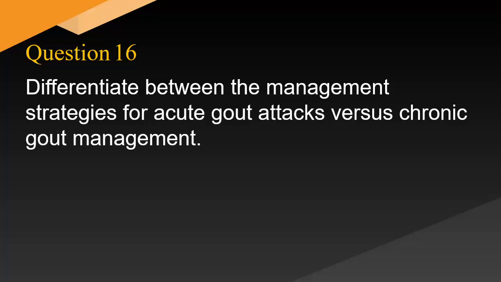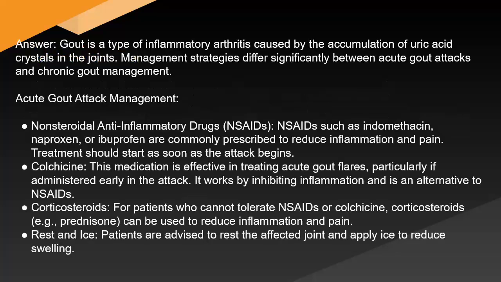Differentiate between the management strategies for acute gout attacks versus chronic gout management. Answer: Gout is a type of inflammatory arthritis caused by the accumulation of uric acid crystals in the joints. Management strategies differ significantly between acute gout attacks and chronic gout management. Acute gout attack management. Non-steroidal anti-inflammatory drugs (NSAIDs) such as indomethacin, naproxen, or ibuprofen are commonly prescribed to reduce inflammation and pain. Treatment should start as soon as the attack begins.